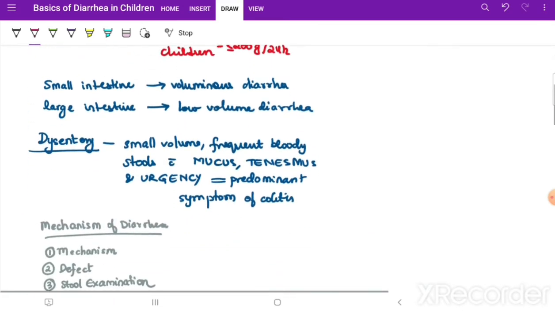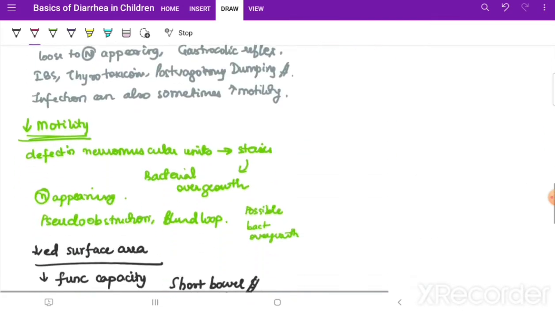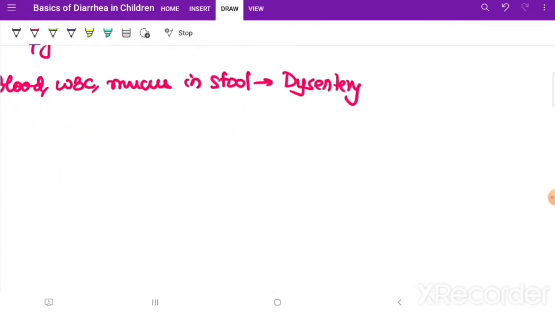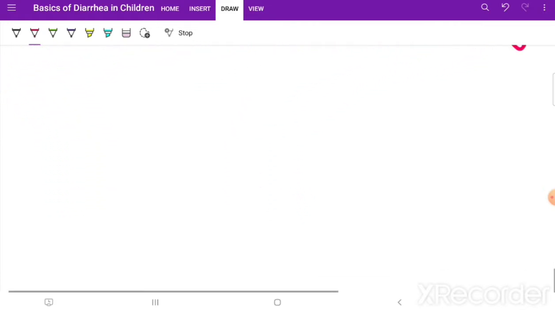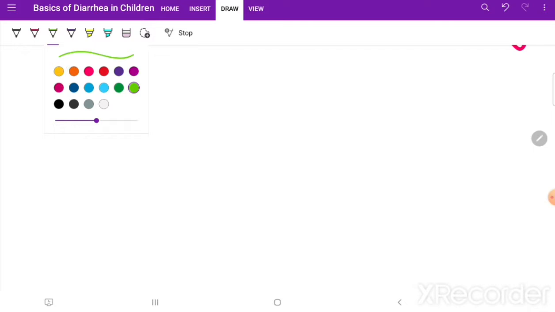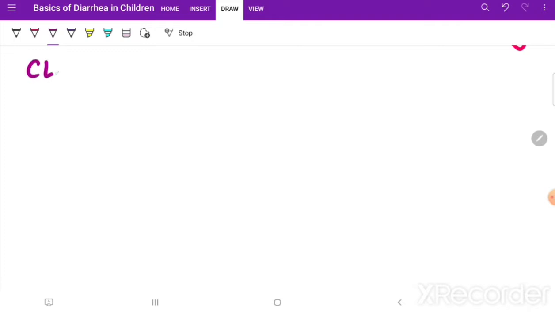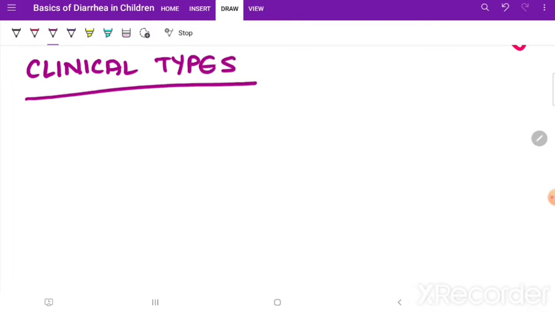Now coming next to important, let's shift the importances. We are going to talk about the clinical types of diarrhea. What are the clinical types? As you have learned the mechanisms, these are going to be very simple for you.